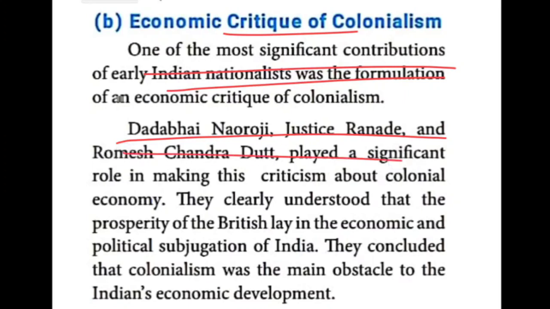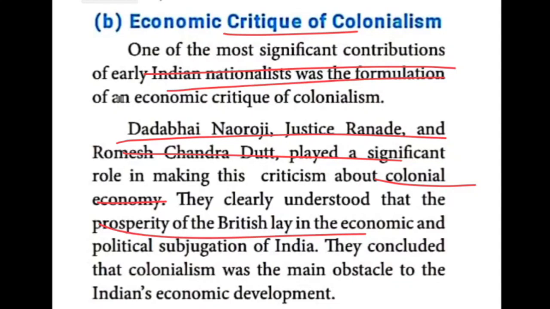Those people passed a number of criticisms about colonialism. They clearly understood that the prosperity of the British depends upon the economy of India. The growth of Britain totally depends upon the economy of India.